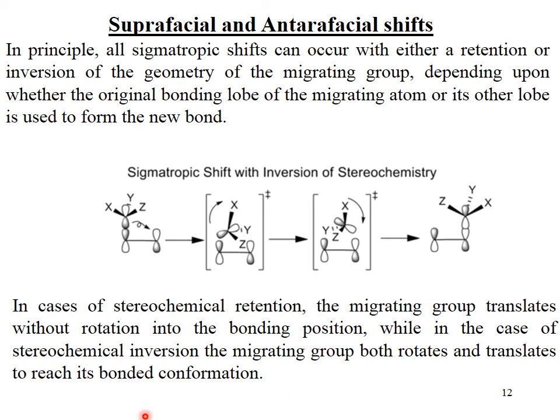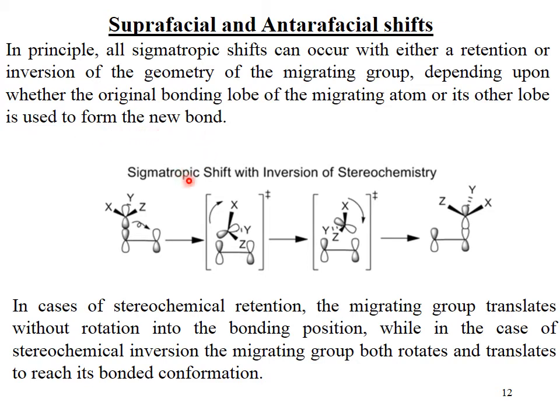There is another concept, suprafacial and antarafacial shift. In principle, all sigmatropic shifts can occur with either a retention or inversion of geometry of the migrating group, depending upon whether the original bonding lobe of the migrating atom or its other lobe is used to form the new bond. Sigmatropic shift with inversion of stereochemistry is just like SN2 type reaction. You can see that over here pi electrons are going to move and the sigma bond moves towards here. This is the overlapping of orbitals, and a result in the formation of this transition state.